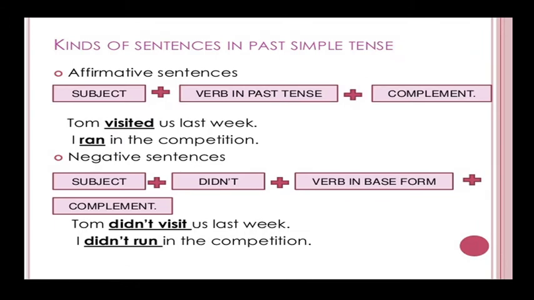And some more kinds of sentences in the simple past. For the positive sentence: subject plus verb in the past tense, then complement. Tom visited us last week. I ran in the competition. The negative sentence: subject plus didn't plus verb in the base form, plus complement. Example sentences: Tom didn't visit us last week. I didn't run in the competition. These are all example sentences for the negative sentence.